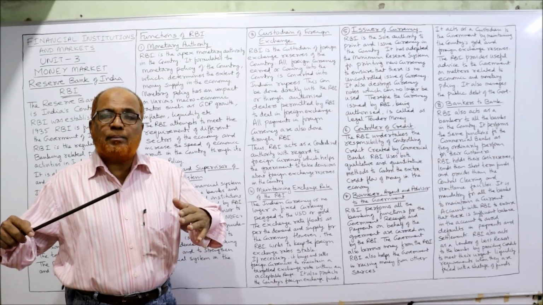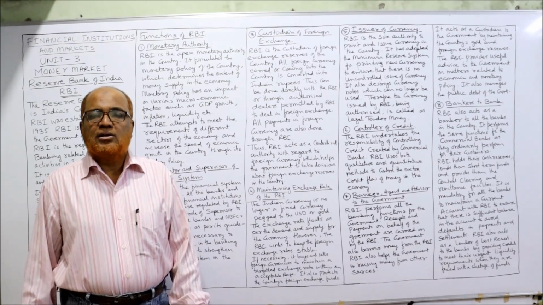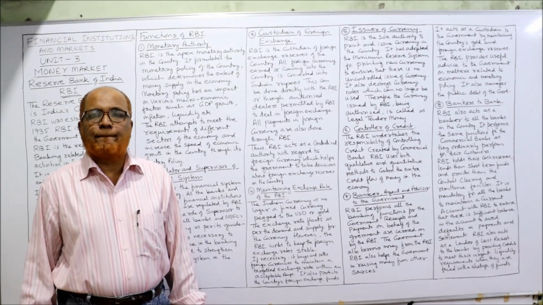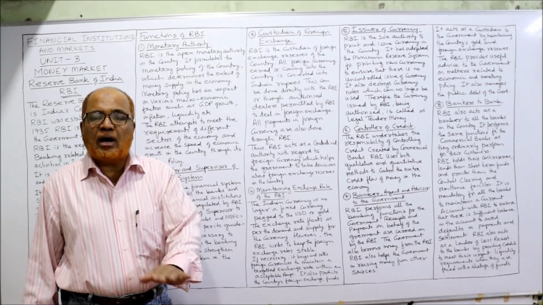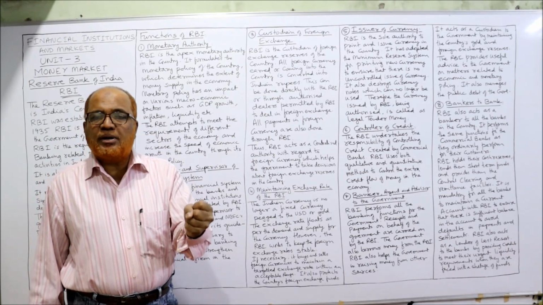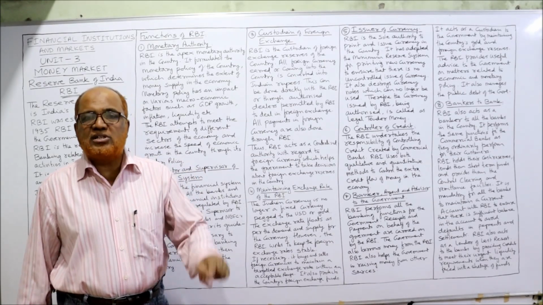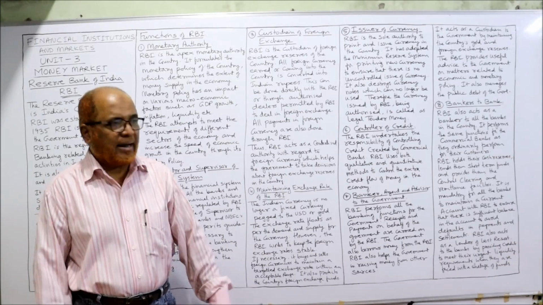That means money supply will increase. When money supply increases, it leads to inflation. The value of money will come down. So it is the responsibility of the RBI to control the credit creation which is made by commercial banks.